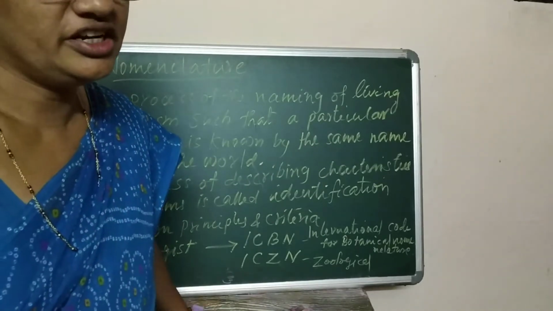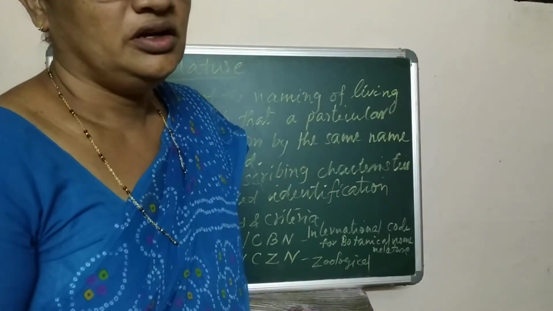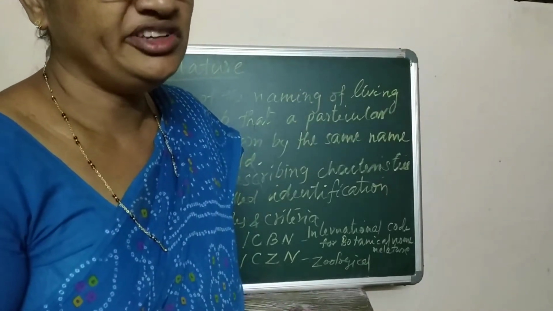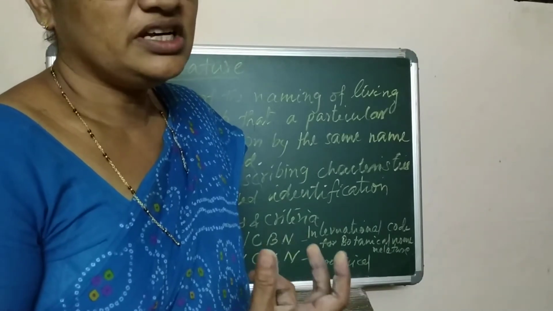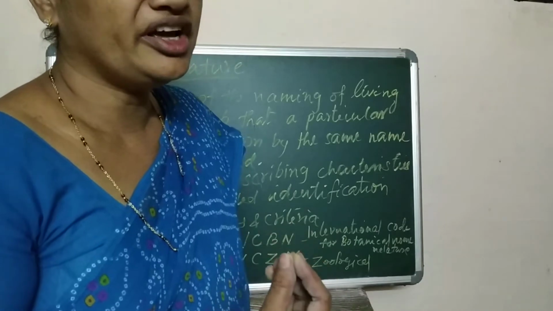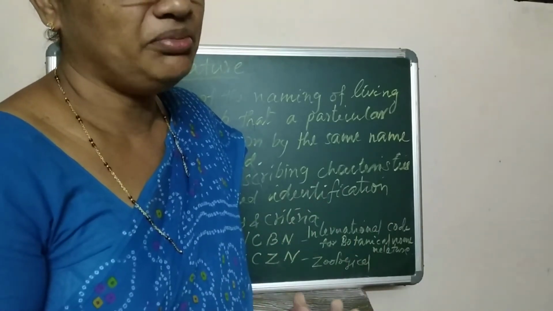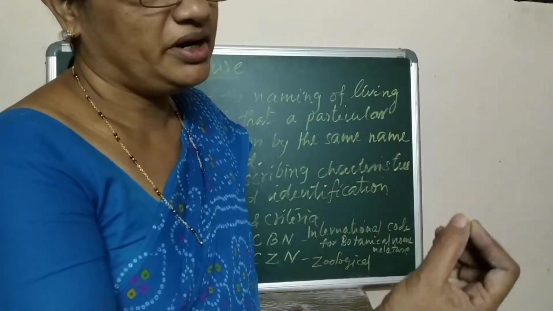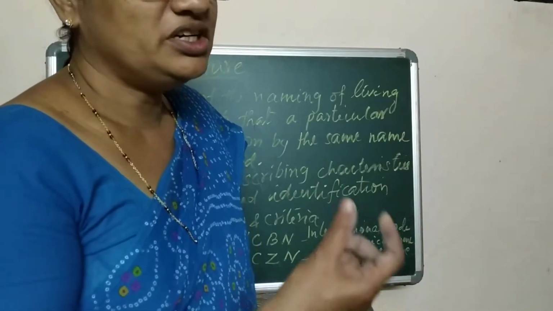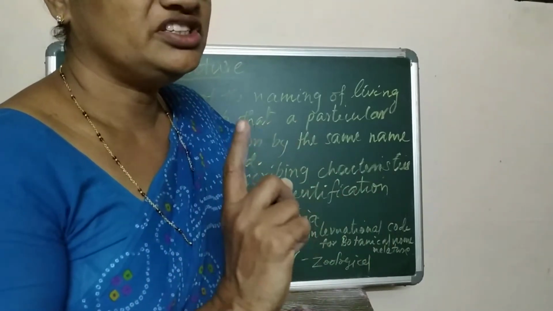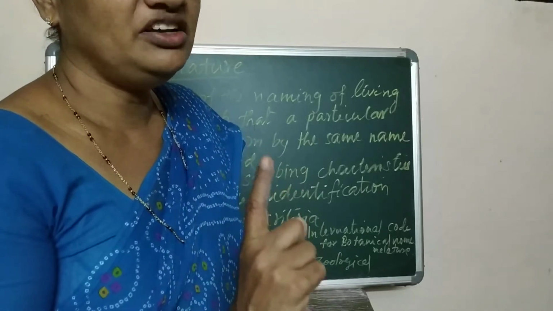Suppose in a country there are so many states, and so many types of regional languages are used by people. So in such cases, a particular organism is known by different names. In Kerala, there are Malayalam names, but in Tamil Nadu, there are Tamil names. But all over the world, the same individual is known by the same scientific name.